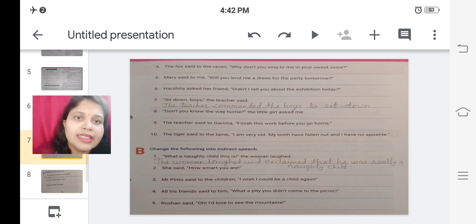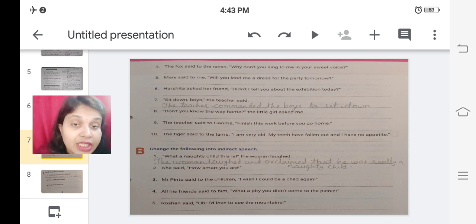Now see the example, statement number 7. Sit down, boys, the teacher said. Now here teacher is commanding, right? It's an imperative sentence where the teacher is commanding the boys to sit down, right? The teacher commanded the boys to sit down.